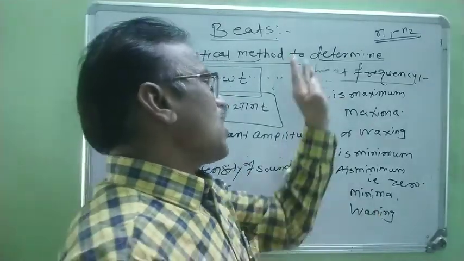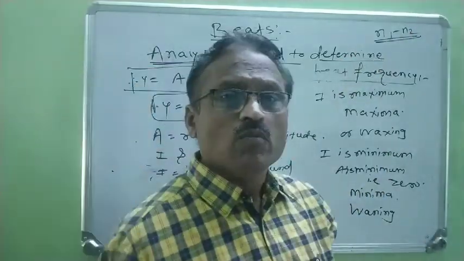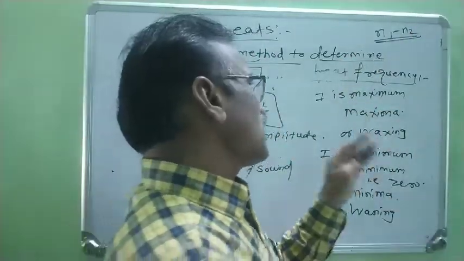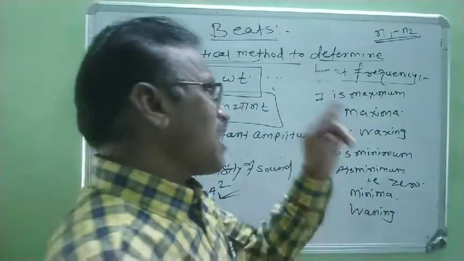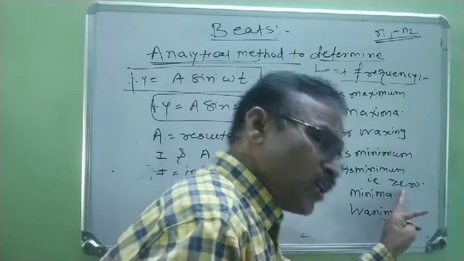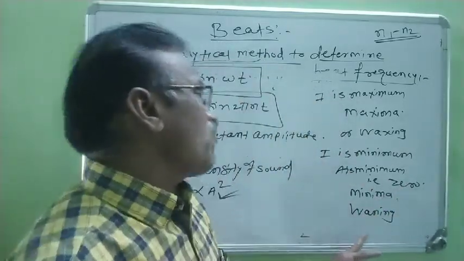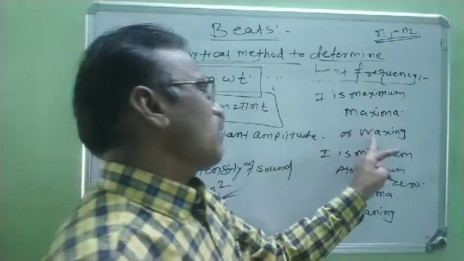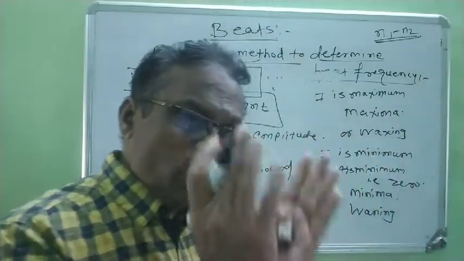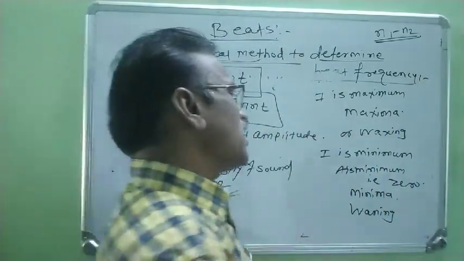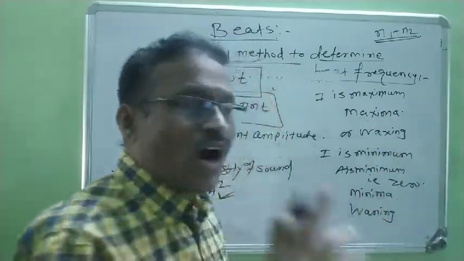And we know that now two types of amplitudes are produced, maximum amplitude and minimum amplitude. Minimum amplitude means there are some points on these beats where the amplitude is zero, and at that point minima or wanings are produced. When amplitude is maximum, at that point waxing or maxima are produced. Therefore, when beats are formed, alternately waxing and waning or maxima and minima are produced.